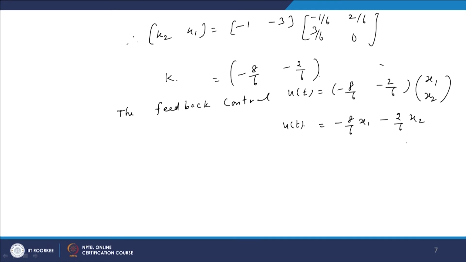Substituting this control, for finding the control we have to find x1 x2, but in real life situation at each instant of time we can measure the x1 and x2 value, the current position of the dynamical system can be measured at each instant of time.